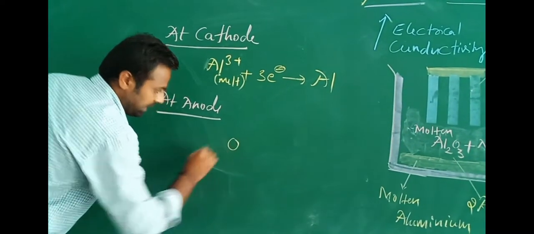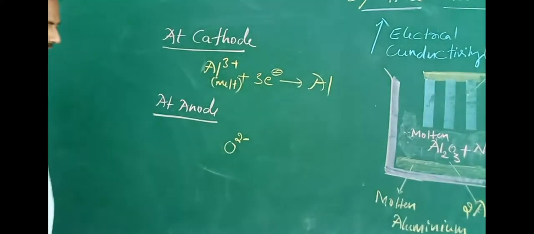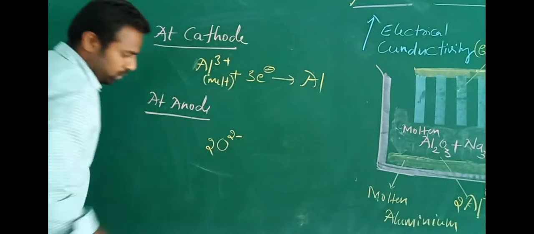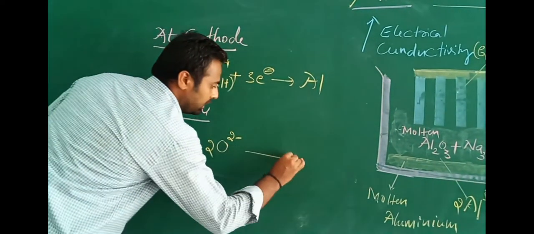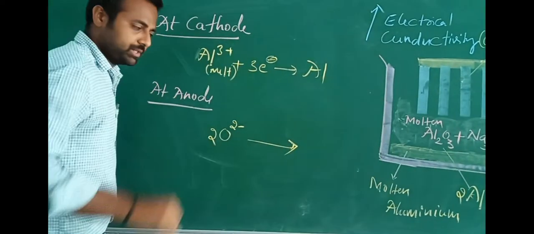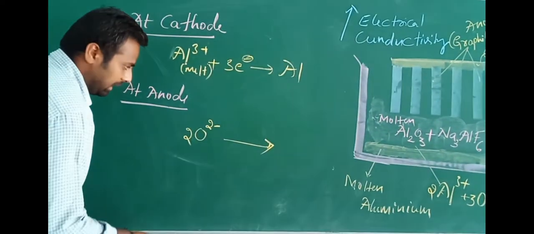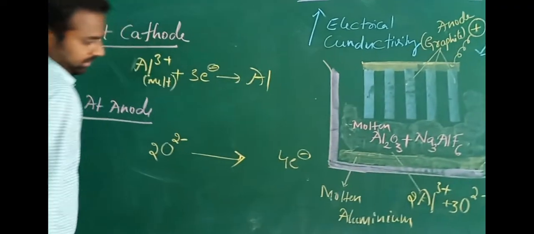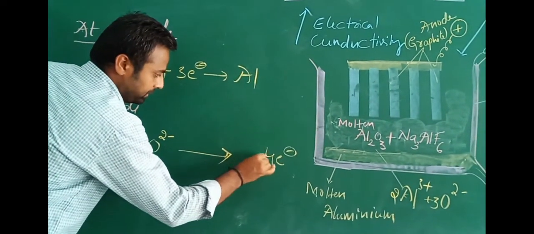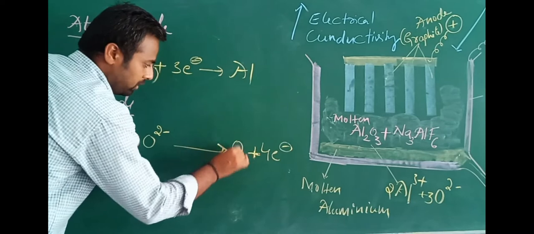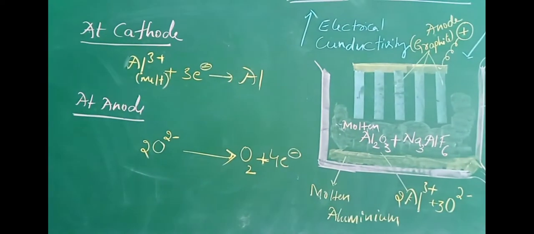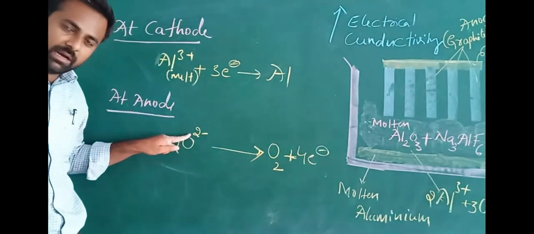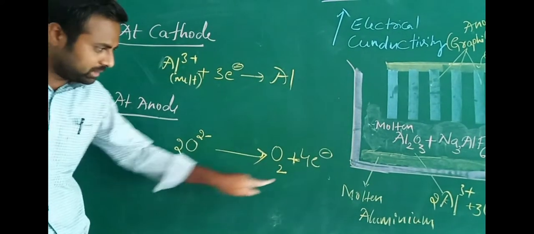Initially, the O2- ion undergoes oxidation by the loss of 4 electrons and forms O2, isn't it? Clear?